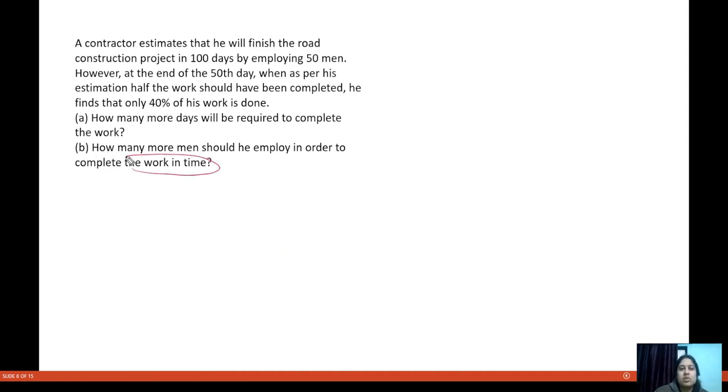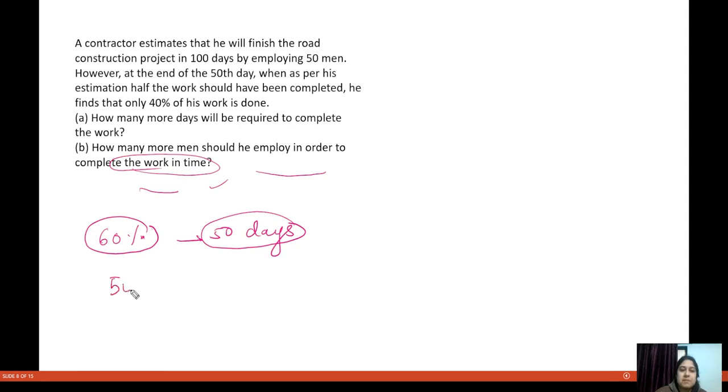Now it is saying how many more men should he employ in order to complete the work in time. So now let us see this. We have to complete the 60% work, and 60% work is to be completed in how many days? 50 days. And 50 men can only do 40% of the work in 50 days.